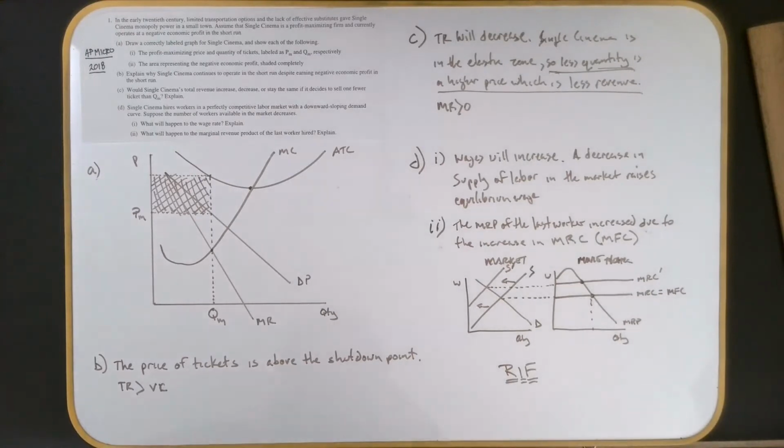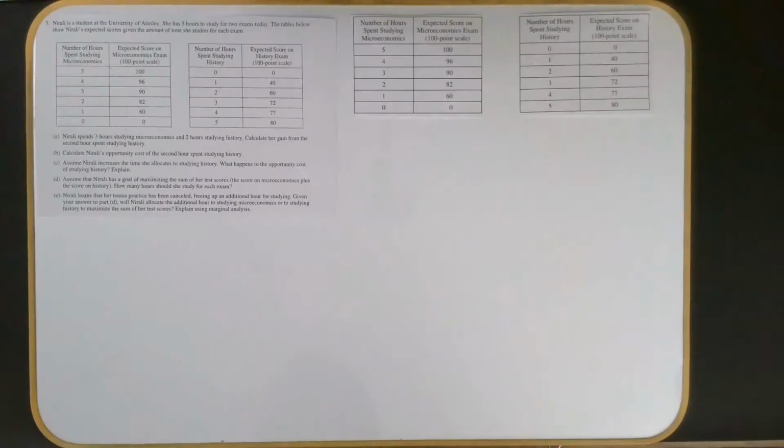Question number 1. So kind of interesting. We had a monopoly graph, and it was losing money, and then some questions about that, and then we had this little curveball in part D about jumping over to the resource market. Okay, time now for number 2. Question number 2 on the 2018 exam is another question that has to do with marginal social benefit, marginal social cost, and externalities, which for the 2020 exam is no longer going to be on there.